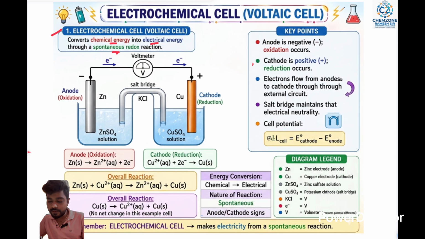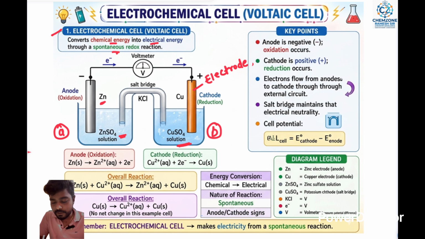You can see in this diagram two chambers are present. I mentioned them as A and B. On the A side is the zinc sulfate solution, and the B side represents the copper sulfate solution. CuSO4 and ZnSO4 solutions are present. The left hand side A section has the zinc, and the right hand side represents copper, that is the electrodes.